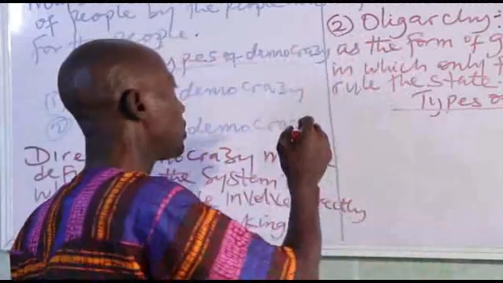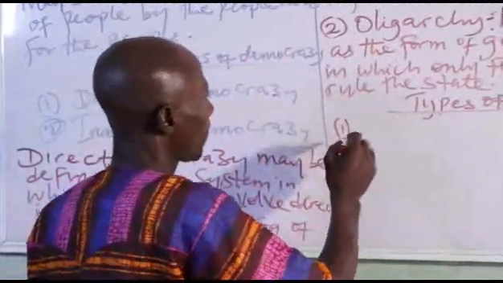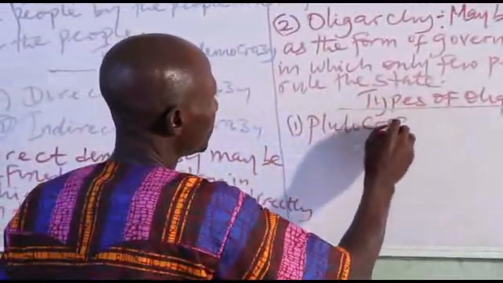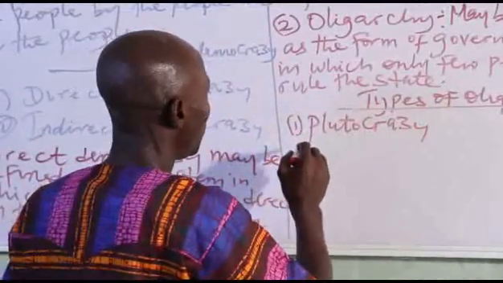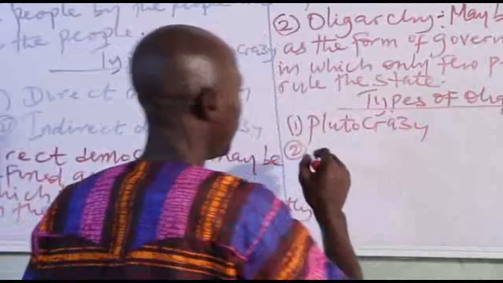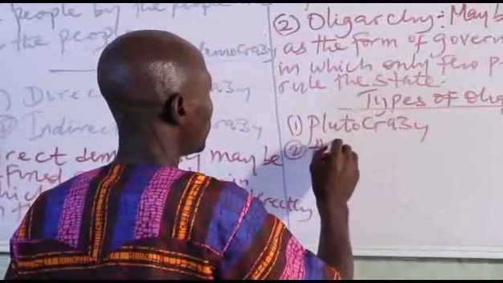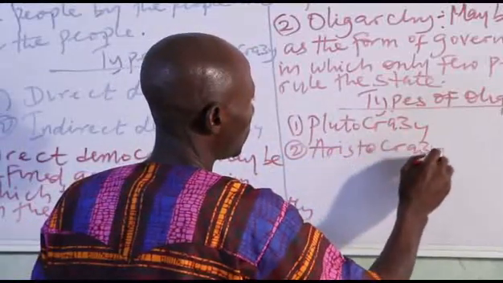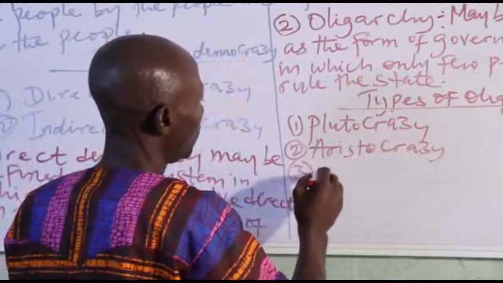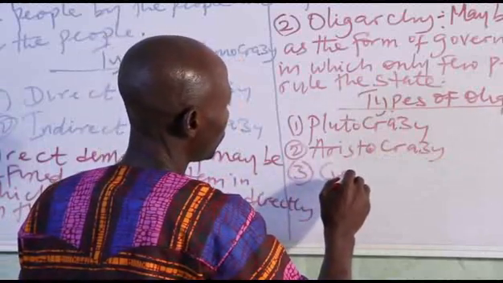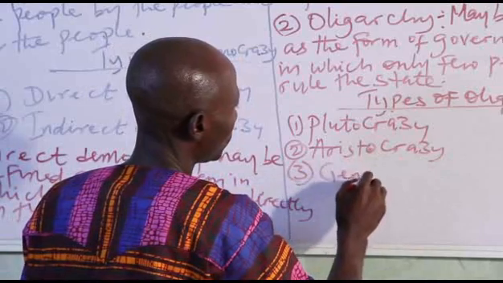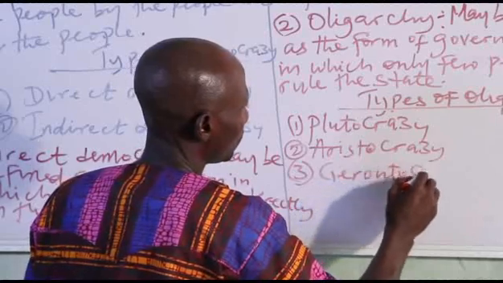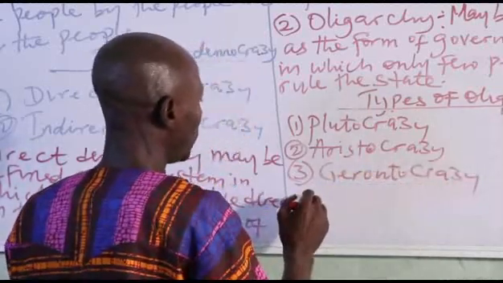I want to write around 6 on board. Number 1, we have plutocracy. Number 2, we have aristocracy. Number 3, we have gerontocracy.